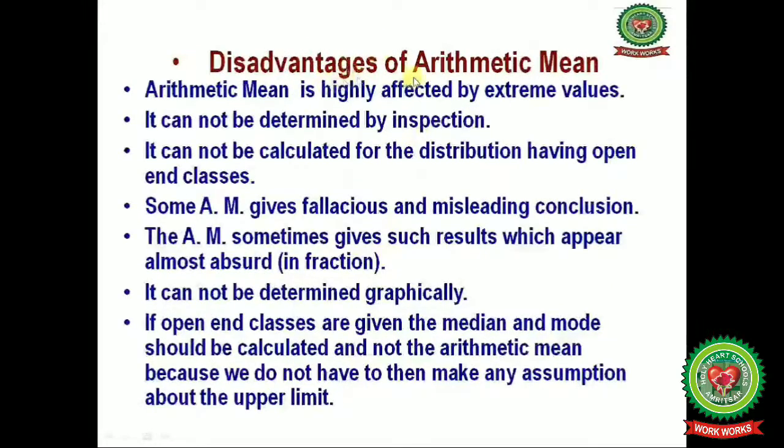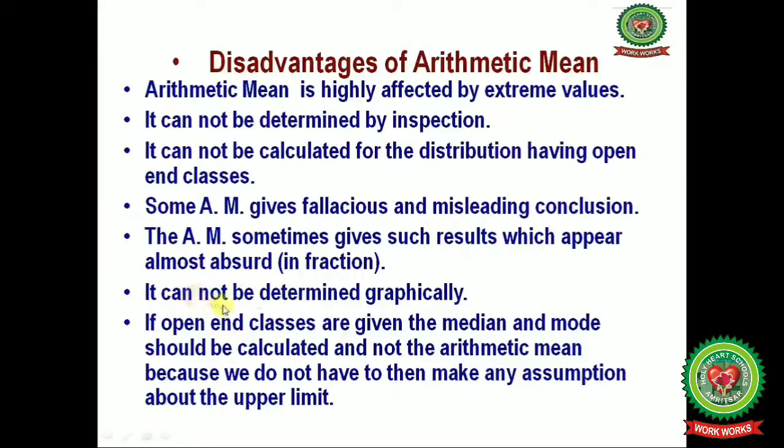Next, disadvantages of arithmetic mean. Arithmetic mean is highly affected by extreme values and it cannot be determined by inspection. It cannot be calculated for distributions having open-end classes. Sometimes arithmetic mean gives fallacious and misleading conclusions. It sometimes gives results which appear almost absurd.